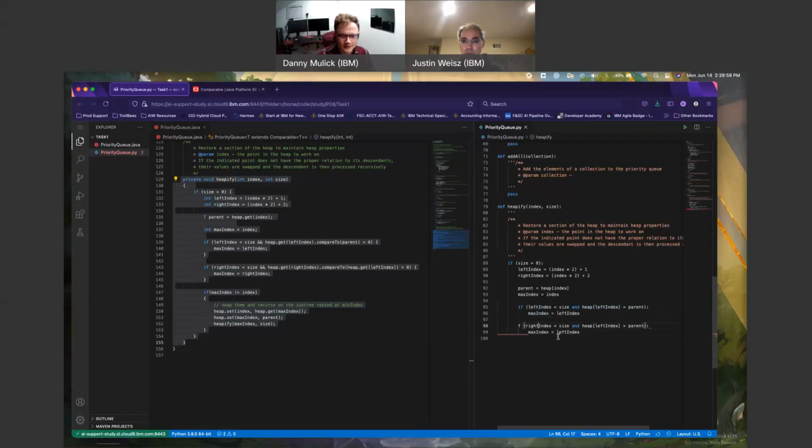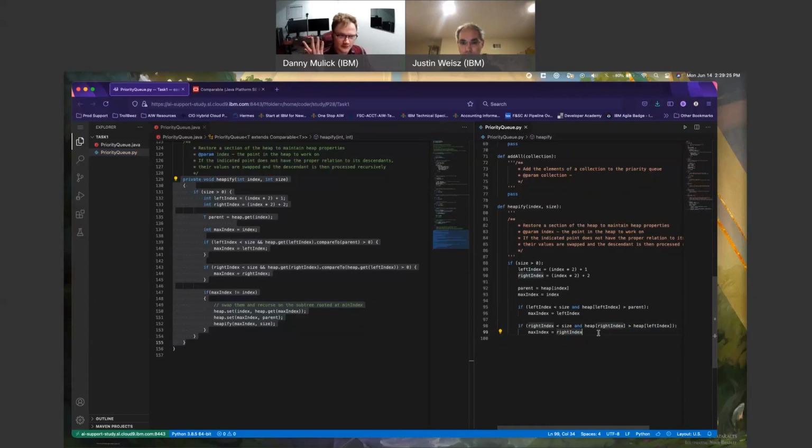If right index less size and heap get at right is less than heap left. Yep, that's how I would read that. Max index equals right index. Now, why are you yelling at me here? Oh, because I didn't actually properly check that.